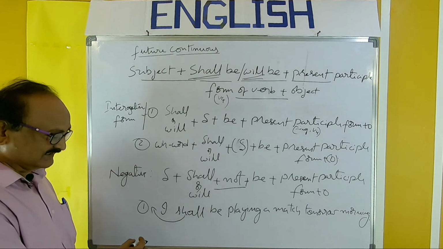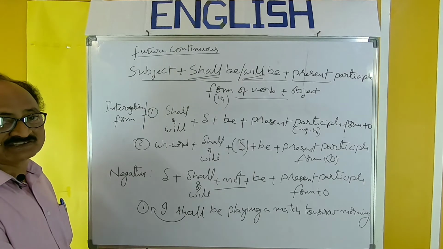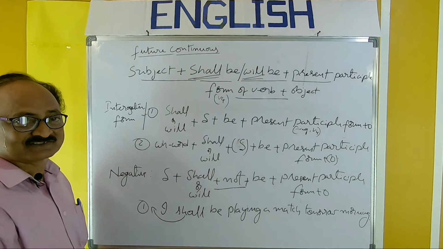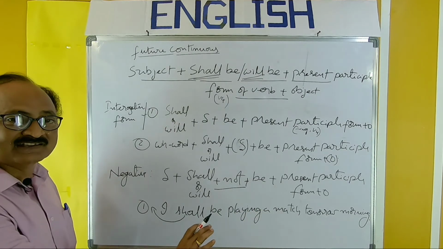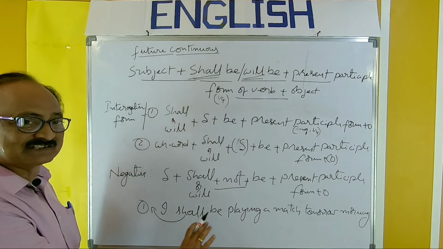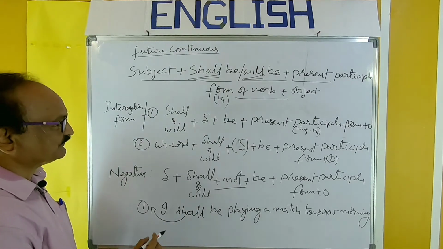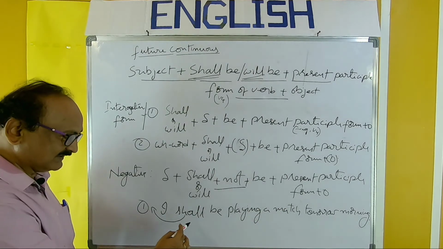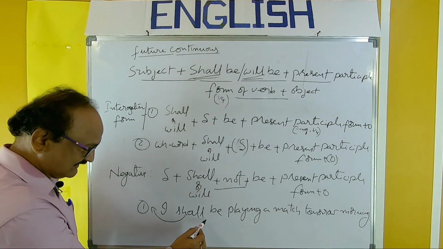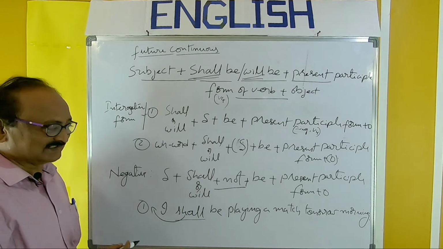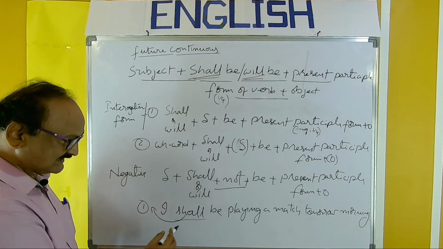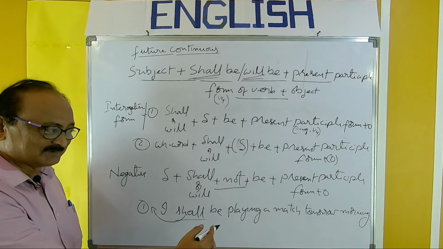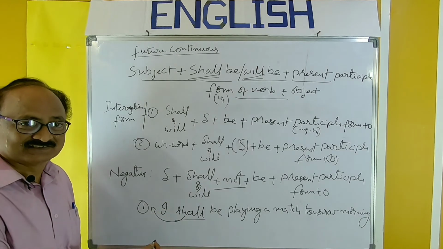And the other type of question: when shall I? You can use the WH word when. When shall I be playing a match? And tomorrow morning must not be there. That is a WH question. And the negative form: I shall not be playing a match. Shall, and we should use not. So, shall not. I shall not be playing a match tomorrow morning. So, this is one example, and I will give two more examples later.